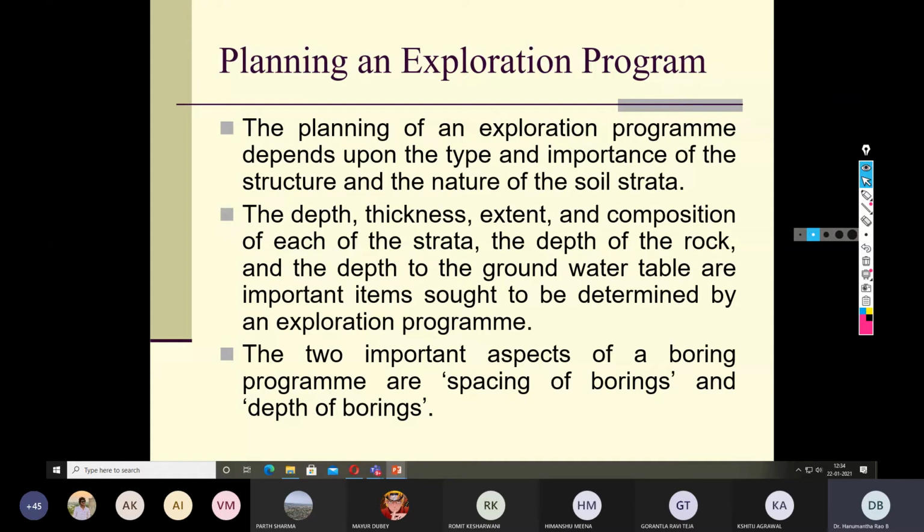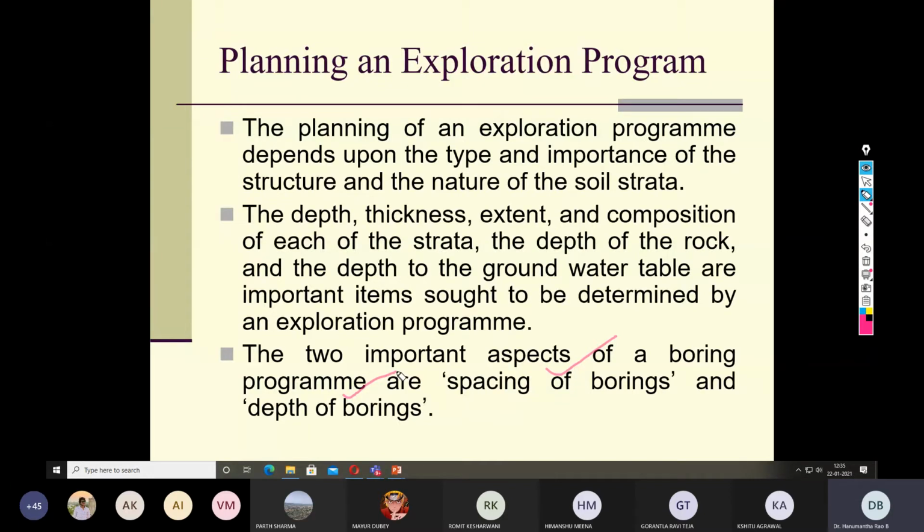So but there should be some kind of proper guidelines in deciding how many boreholes, how many trial pits, how far we should go, and what should be the extent in the horizontal direction, and so on. For that, we can see there are two important things: the spacing of the boring and the depth of the boring.